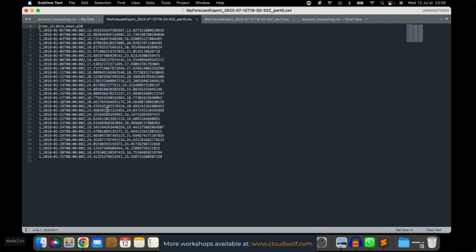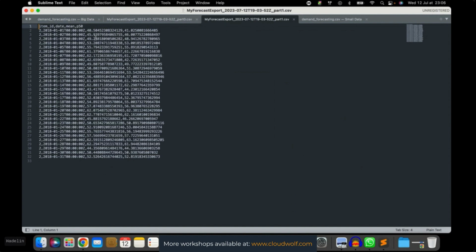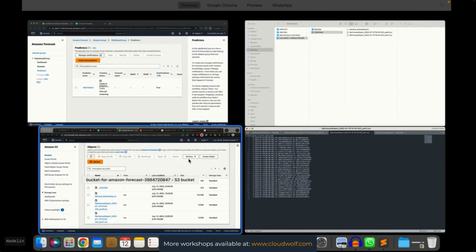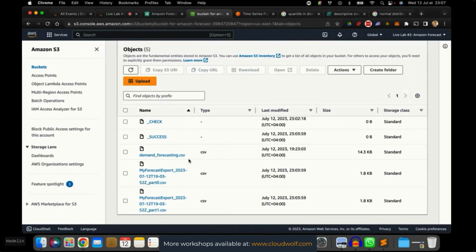But yes, we have all the mean and median quantile predictions for all the days of January 2018 for item number 1. And then same for item number 2, we have all the mean and median quantile predictions for all the days of 2018 from January 1st to January 31st for item number 2. There you go. And that's it, actually. That's the point I wanted to reach today with Amazon Forecast.